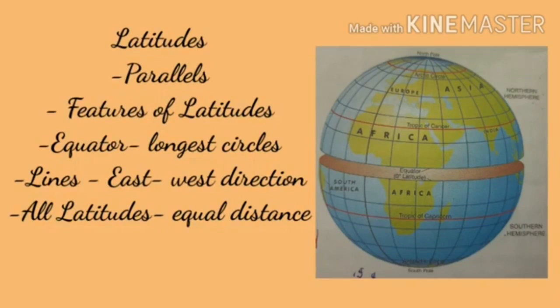And the length of latitude decreases. Children, the length of latitude decreases as we move from the equator to the poles. To the poles means 0 to 90 degrees north and 0 to 90 degrees south. These are all the features of latitudes.